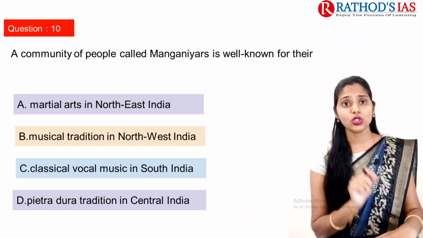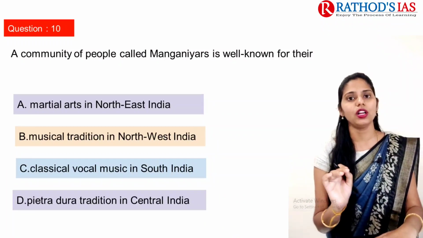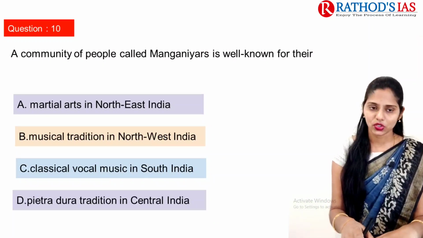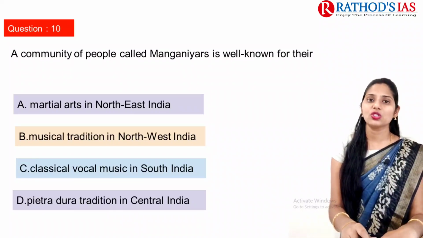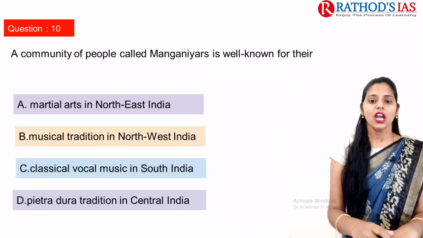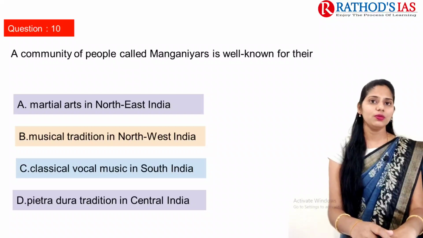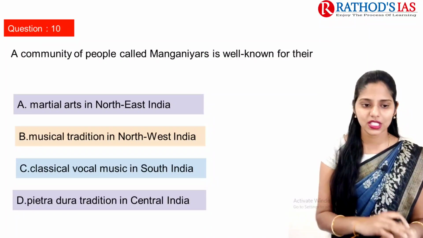If you see option D, this Pietra dura tradition is mainly used in Islamic architecture. They use different stones or precious stones just for the decoration purpose of their architecture. And if you're talking about classical vocal music, we have Carnatic music in South India, so we can eliminate option C.